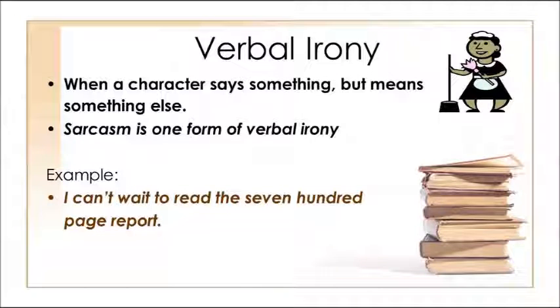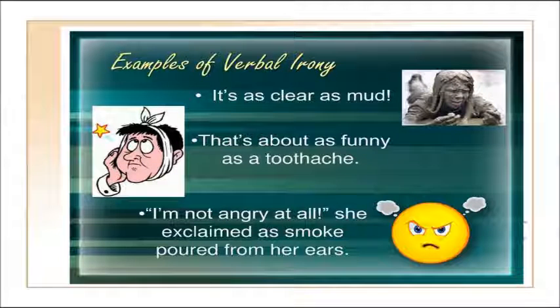Verbal irony. When a character says something but means something else. As I told you earlier, sarcasm is one form of verbal irony. Look at the example. "I can't wait to read the 700-page report." So this is one form of verbal irony. Here are some more examples of verbal irony. It's as clear as mud. That's about as funny as a toothache. "I'm not angry at all," she exclaimed as the smoke poured from her ears. So these are examples of verbal irony. The character says something but means something different.